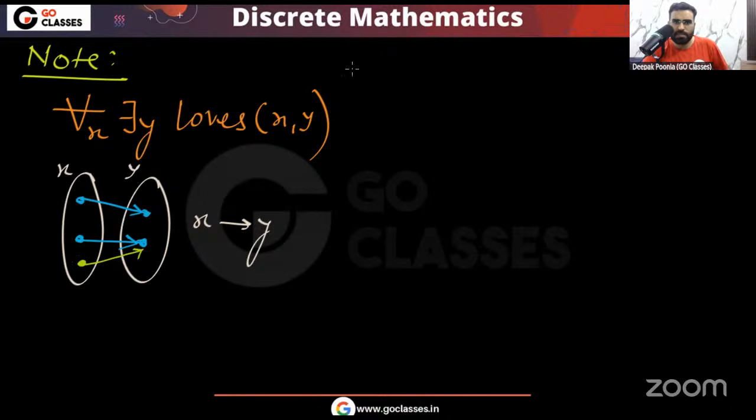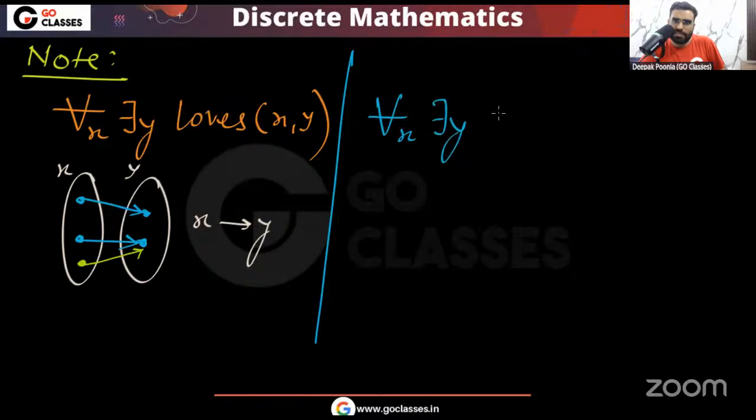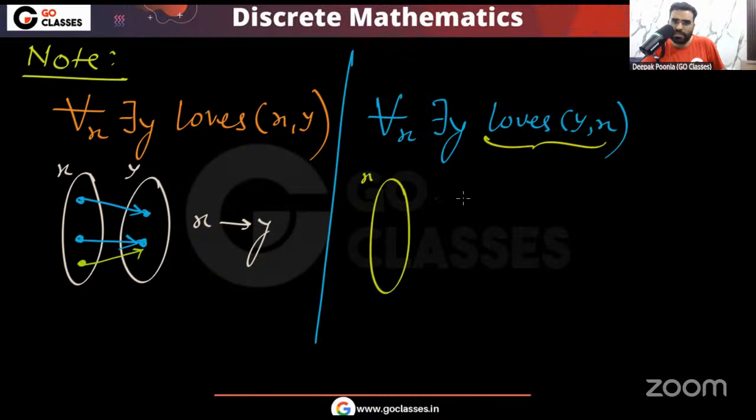But notice another possibility is like this, that for all X there exists Y, then I write loves YX. Loves YX. But you can see here we have the domain of X, the domain of Y. And remember, for every X, there should be some Y. Whatever X I take, there should be some Y, such that the love direction is from Y to X. The love direction is from Y to X, means the right person should love the left person.